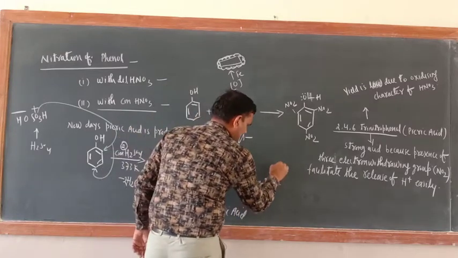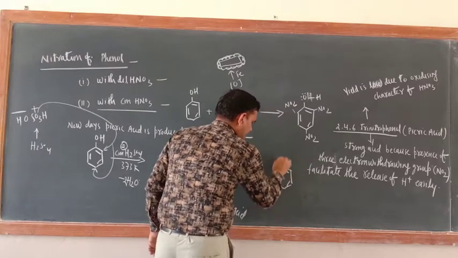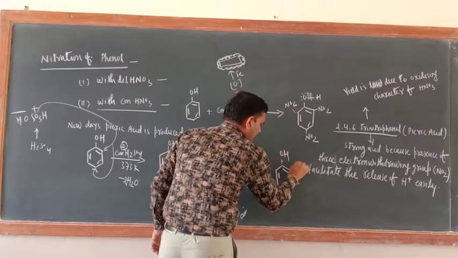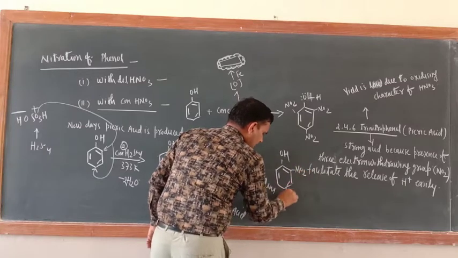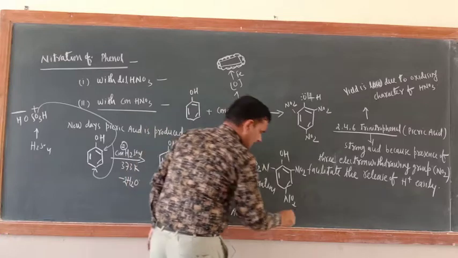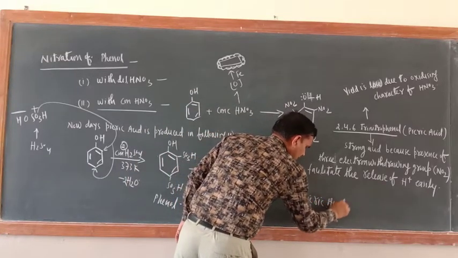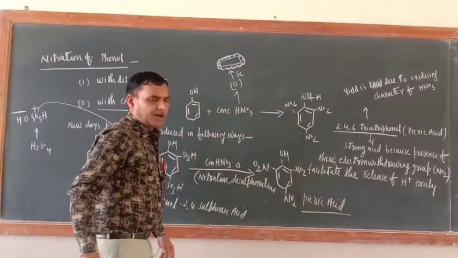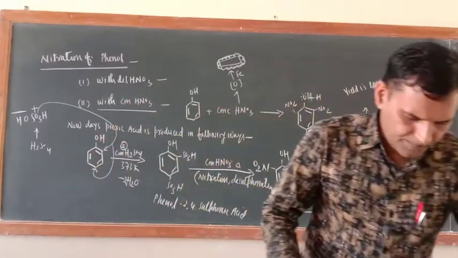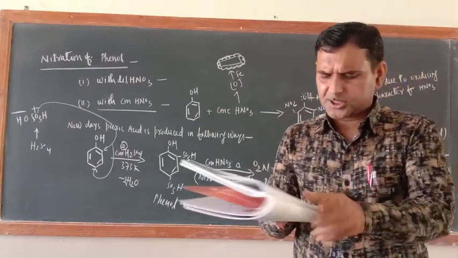So when desulfonation is there, you will get this product. Just see, here OH is there, here NO2, here also NO2, and here also NO2. So now this is also picric acid. Now the yield will be more. And now I am not teaching anything extra. Once again I am telling you, just see page number 333 of the NCERT book.